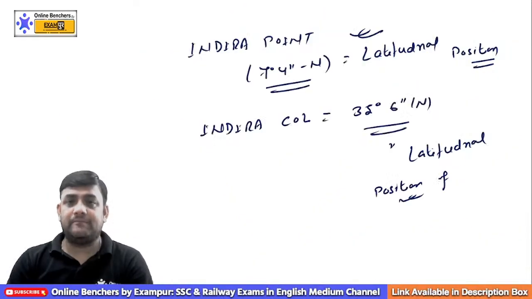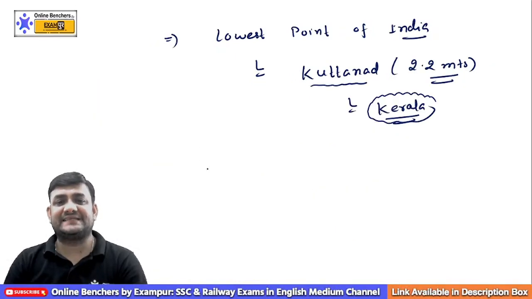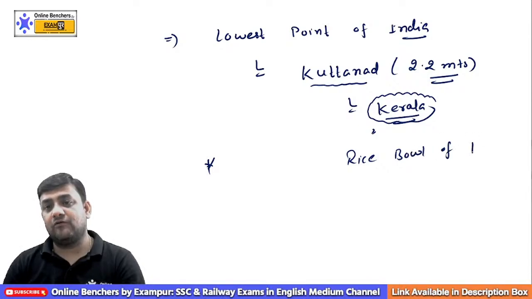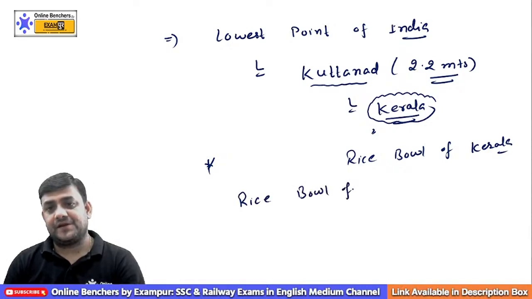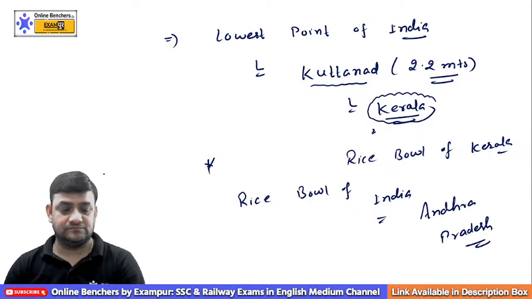Now, please remember one thing. You have asked a good question, Deepika. When it comes to the rice bowl, Kuttanad in Kerala is the rice bowl of Kerala. And when it comes to the rice bowl of India, you will go with Andhra Pradesh. Since you have asked this question, I have answered you.